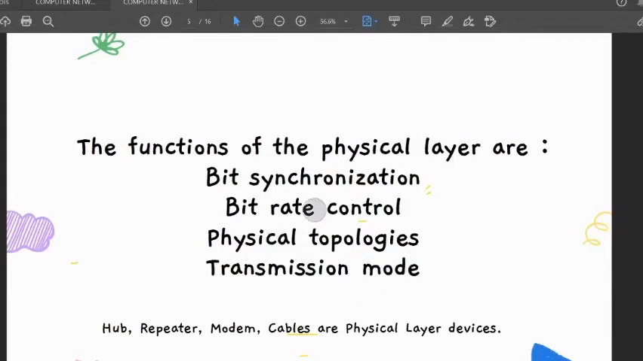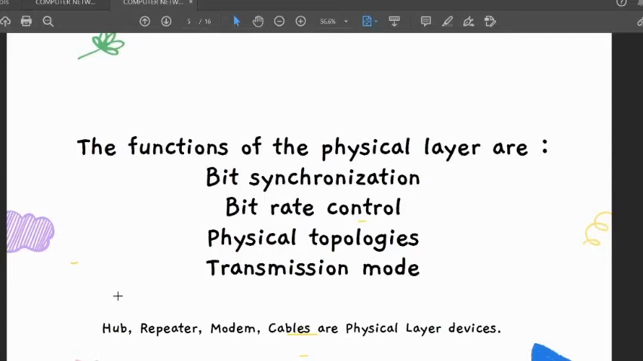Basically, bit synchronization provides a clock that focuses on how the bits are being transmitted. Now, what are the networking devices that take part in the physical layer? I hope you remember the hub. What is a hub? It is used to connect multiple devices, and it does not focus on how the data is moving.